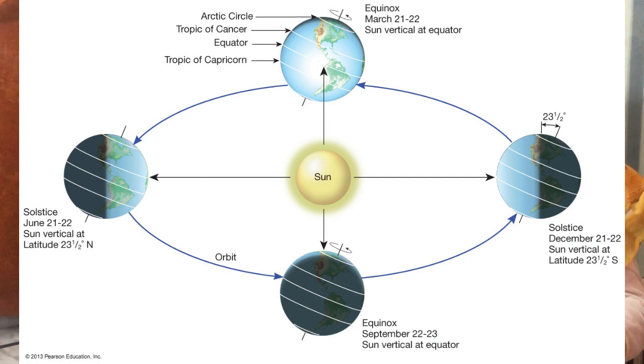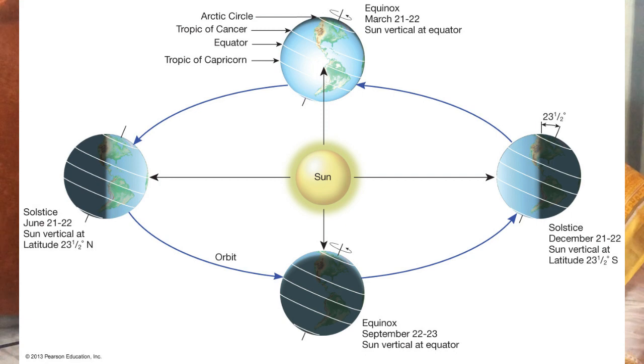After the spring equinox, the Sun appears to move north and is directly overhead the Tropic of Cancer on June 21st. This is termed the summer solstice, and at this time the northern hemisphere has its longest day and shortest night, and there is summer season in the northern hemisphere.